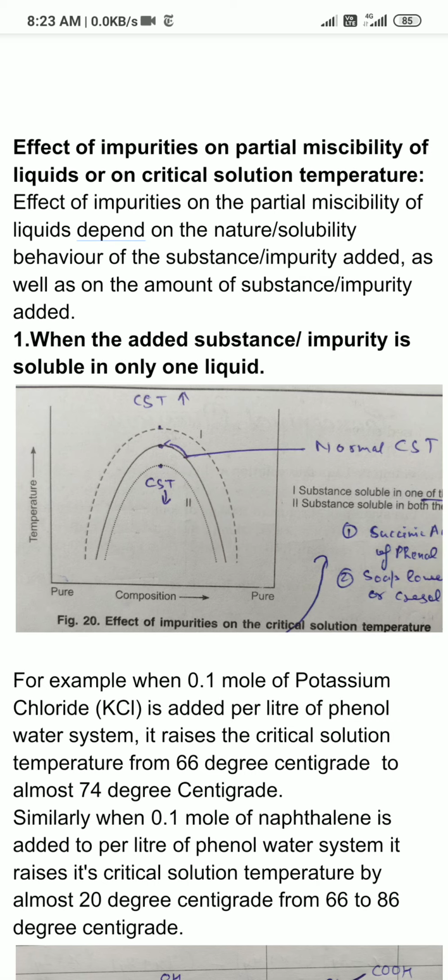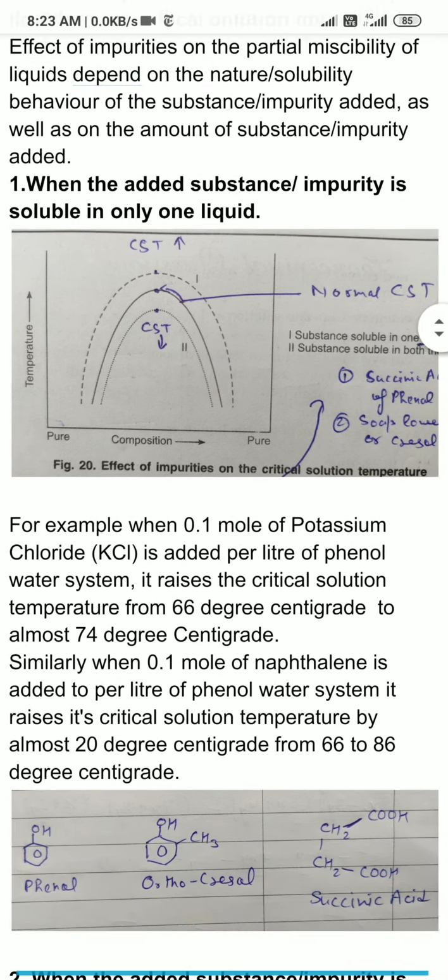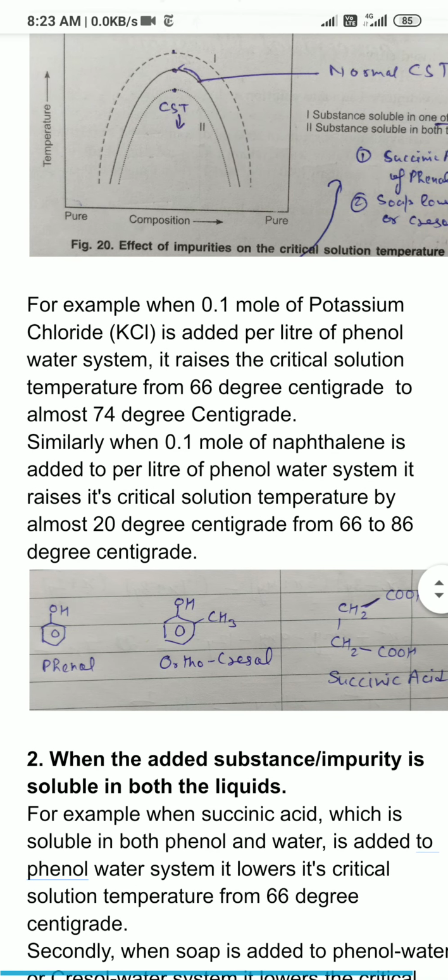If 0.1 mole of naphthalene is added per liter of phenol water system, then it increases the critical solution temperature of the phenol water system from 66 degrees Celsius to 86 degrees Celsius, by almost 20 degrees. Is it clear? In the picture you can see the structure of phenol.